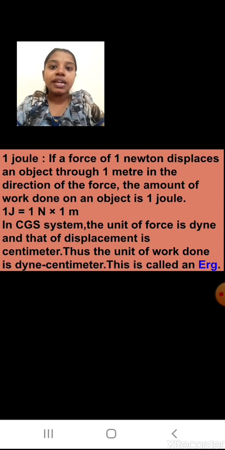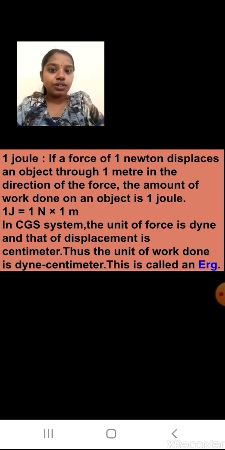Now we'll have the definition for 1 joule of work done. How will you define 1 joule? If a force of 1 Newton displaces an object through 1 meter in the direction of the force, the amount of work done on an object is 1 joule. Some keywords to remember: force, how much force? 1 Newton. Displacement, how much displacement? 1 meter. In the direction of the force, very important sentence.